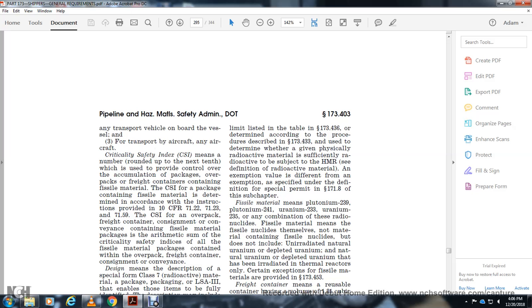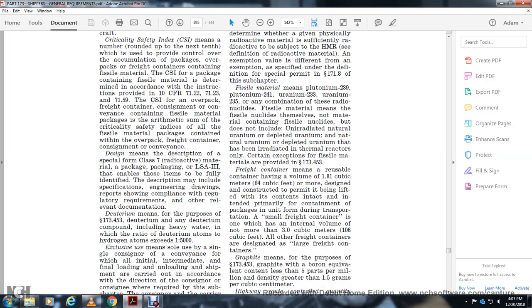Fissile material means plutonium-239, plutonium-241, uranium-233, uranium-235, or any combination of these radionuclides. Fissile material means the fissile nuclides themselves and does not include unirradiated natural uranium or depleted uranium, nor natural uranium or depleted uranium that has been irradiated in thermal reactors only. Certain exceptions for fissile material are provided in 173.453.